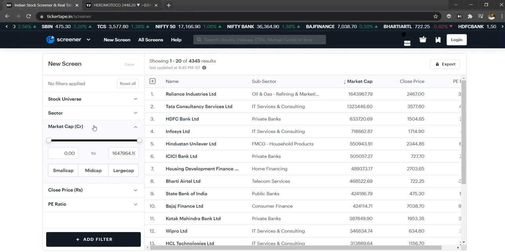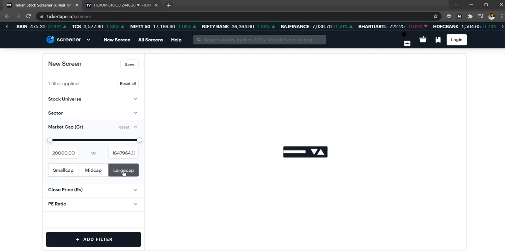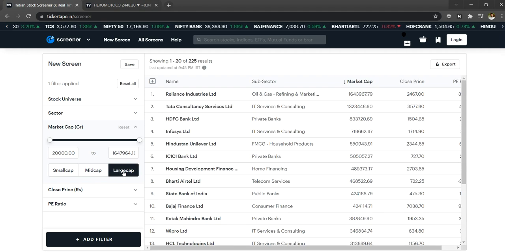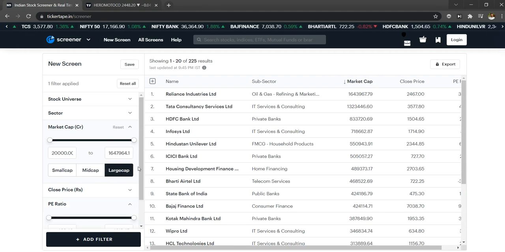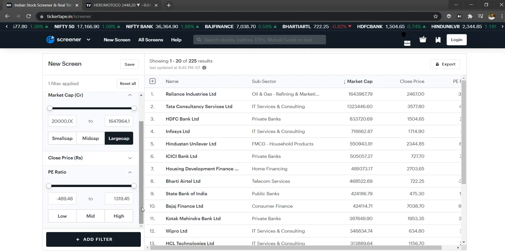What I do is select only the large cap stocks, and one more thing is the PE ratio. This is price to earnings, computed based on the profit that the company is making for each share.